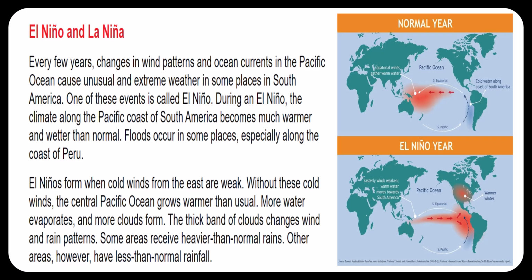El Niños form when cold winds from the east are weak. Without these cold winds, the central Pacific Ocean grows warmer than usual. More water evaporates and more clouds form. The thick band of clouds changes wind and rain patterns. Some areas receive heavier than normal rains. Other areas, however, have less than normal rainfall.